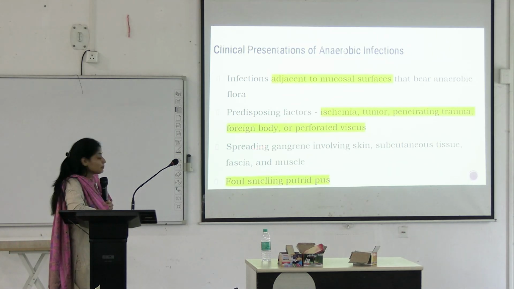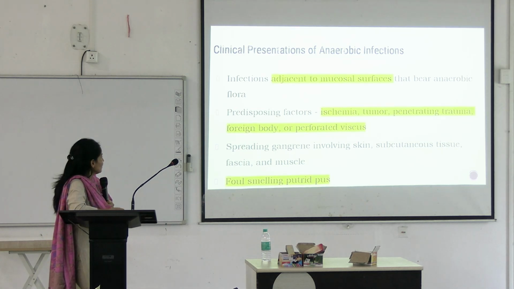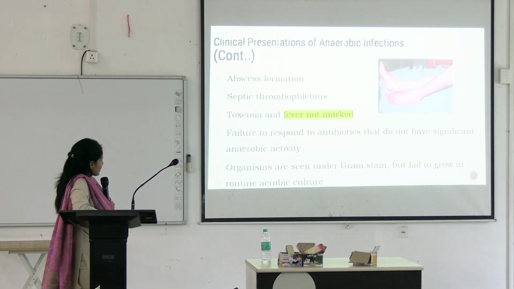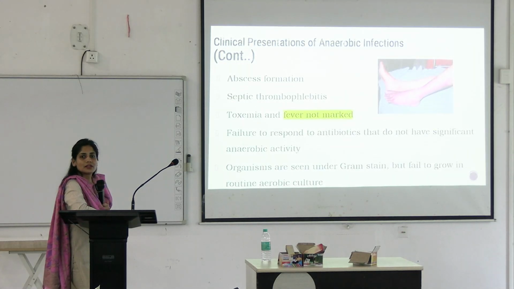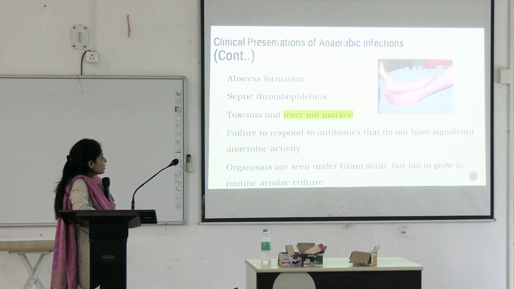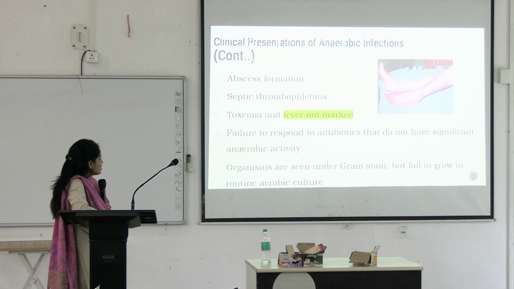So spreading gangrene, it can involve all the layers that are there, skin, subcutaneous tissue, muscles, bones, everything, okay? And it should have a very foul smelling, putrid smell. Sometimes the pus would be blackish in color. Okay, that's one thing. And there will be septic thrombophlebitis. Septic means infected. Okay, there will be toxemia, but fever will not be there. Fever is not marked in these patients.